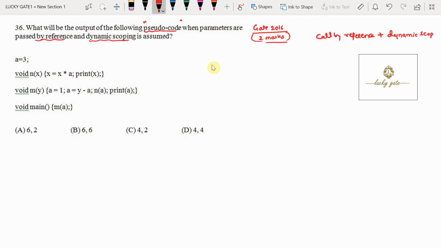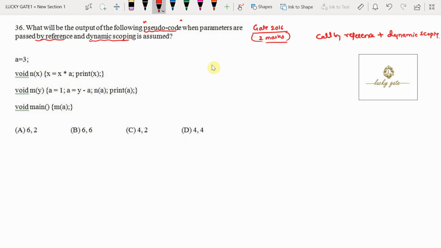We have two types of scoping rules. We call it static scoping and dynamic scoping, and we have various parameter passing mechanisms, and most frequently we use call by value and call by reference. There are other parameter passing mechanisms like call by name and call by address, but what C uses is two parameter passing mechanisms, call by value and call by reference. Now this question is to be solved based on call by reference and dynamic scoping rules.